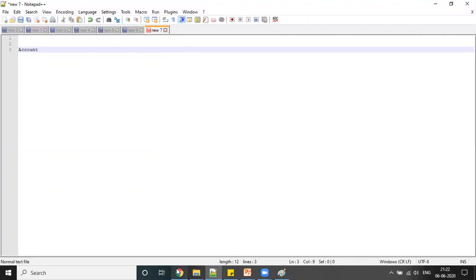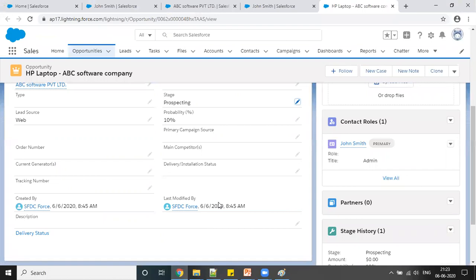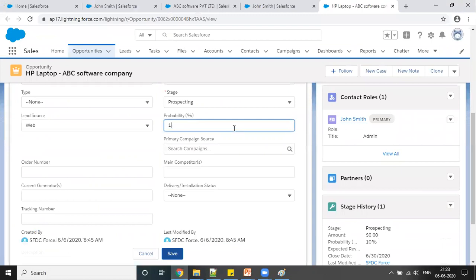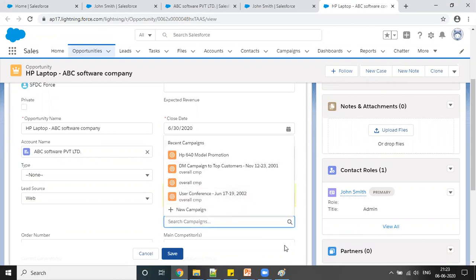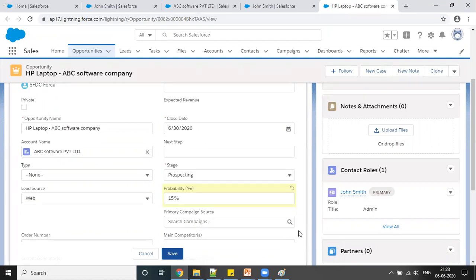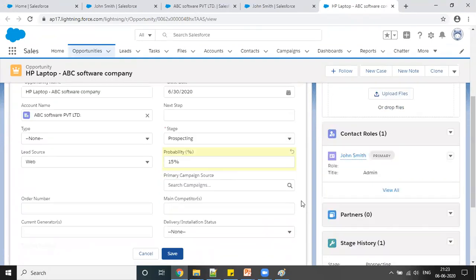All these stages and percentages, everything is editable, right? We can edit those if you want to add or remove a probability percent. Let's say for prospecting, if you want to make it 15%. Yes. Again, we can do all the customization on all this, so we will discuss that at a later stage. But in Salesforce, this is what Salesforce provides you, right?